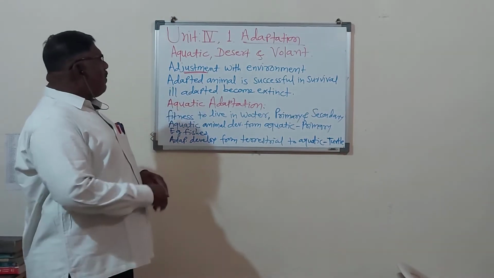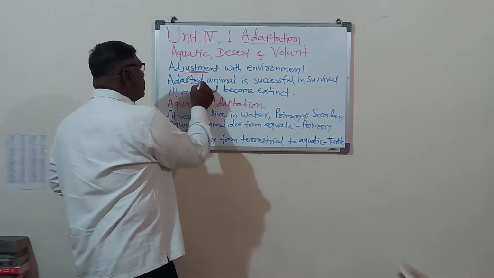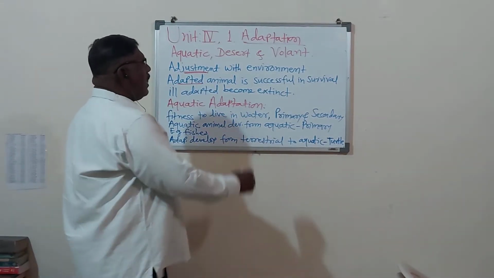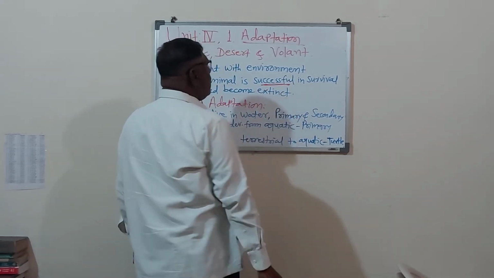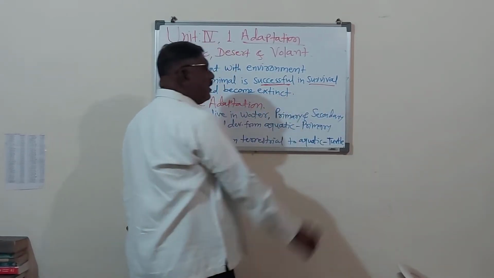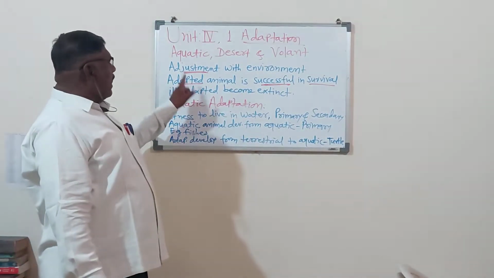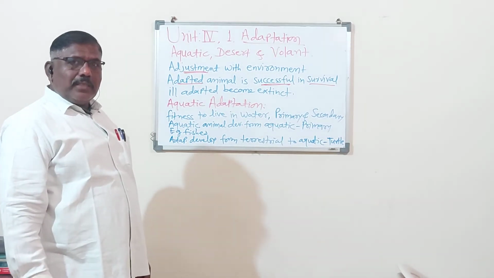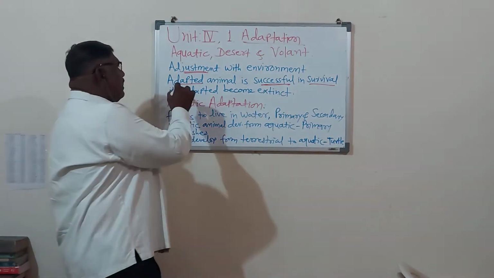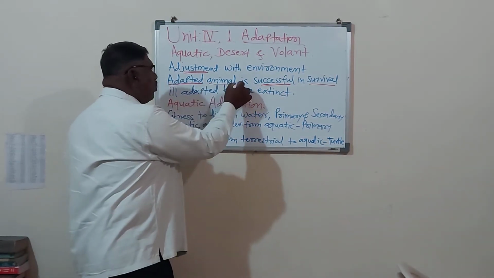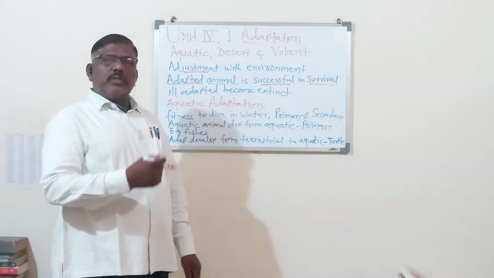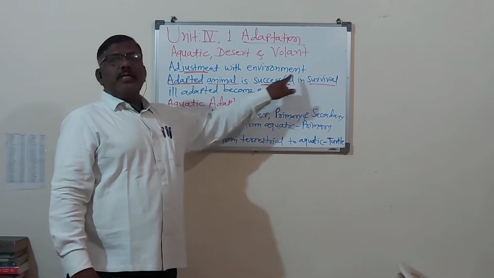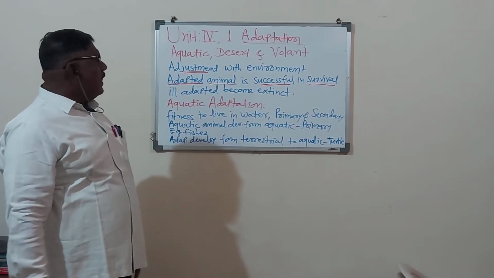Here, adapted animals means the animals that do adaptation, the animals that do adjustment, are successful. Remember, those animals are successful in survival, otherwise they will finish. So remember, adaptation is very essential in all animals' life, otherwise they will be finished. Adapted animals means the animals that make adjustment to their environment. Adapted animals are successful in survival, otherwise they will finish.